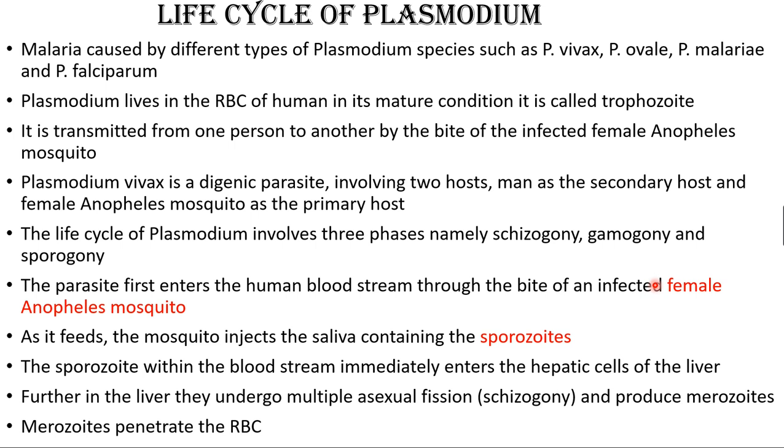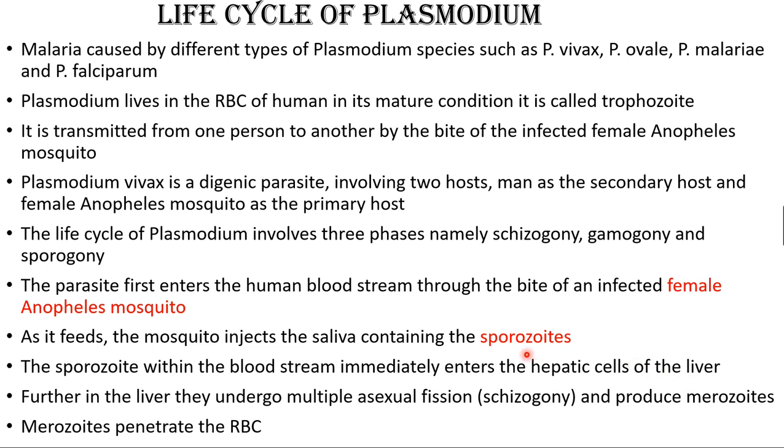it sucks the blood from an infected person, and when it bites a normal human being, it enters into the human bloodstream. As it feeds, the mosquito injects the saliva containing the sporozoite. The infective stage in this mosquito is called the sporozoite. The sporozoite within the bloodstream first circulates and then enters into the liver cells called hepatic cells. Hepatic means liver cells.